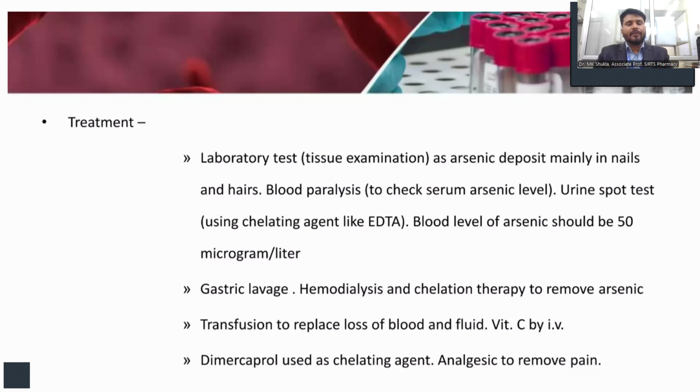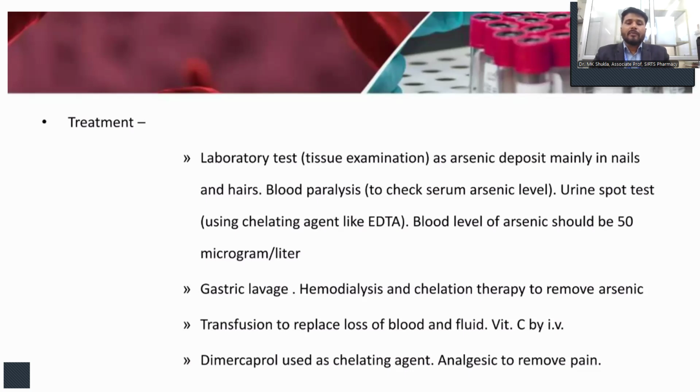There are some treatments for metal poisoning, like laboratory tests, which are also known as tissue examinations, as arsenic is deposited mainly in nails and hair.